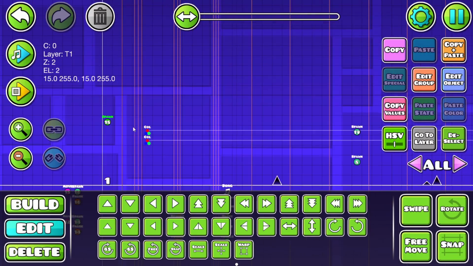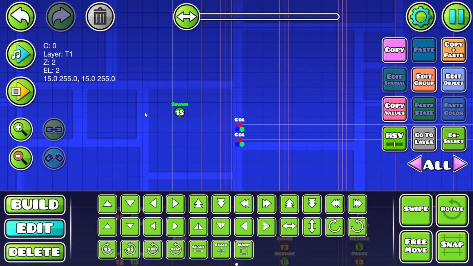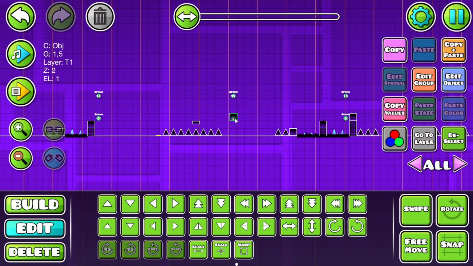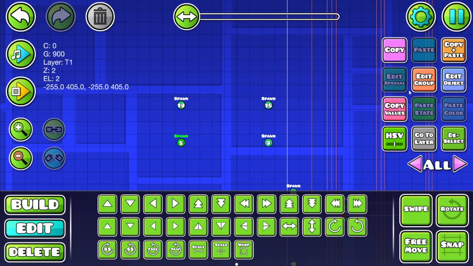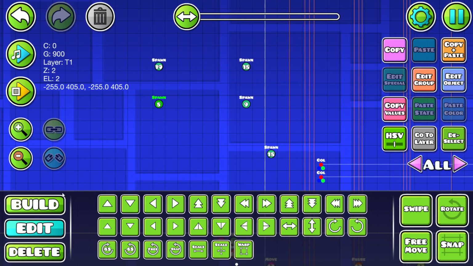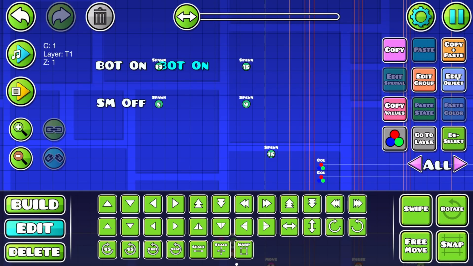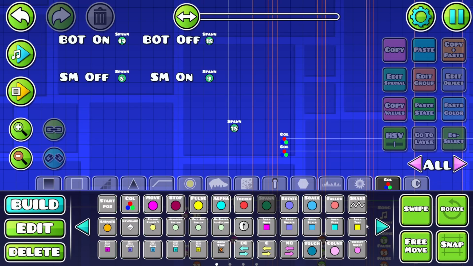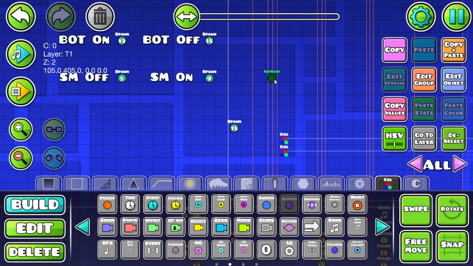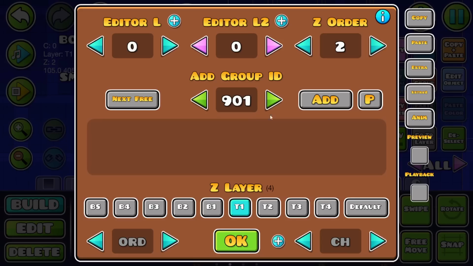So we want to do this at the start, right? This triggers back on track to be off, which is what we want, because we want you to start on Stereo Madness every time. So this turns Stereo Madness off, and this turns back on track on, and then vice versa, right? Is that how that works? I think. So then all we have to do is an advanced random trigger, spawn trigger that.